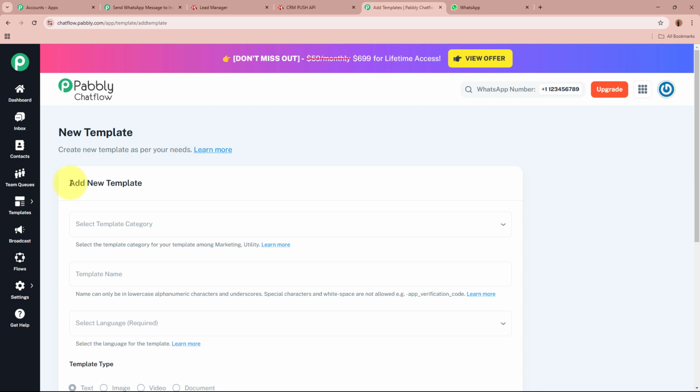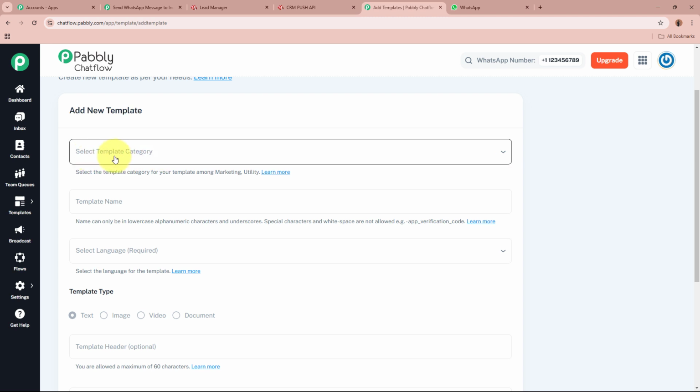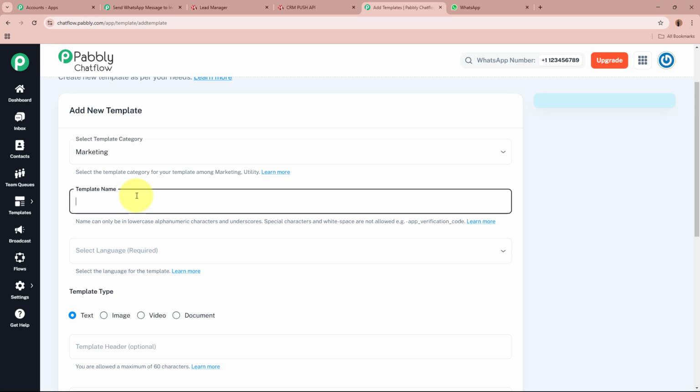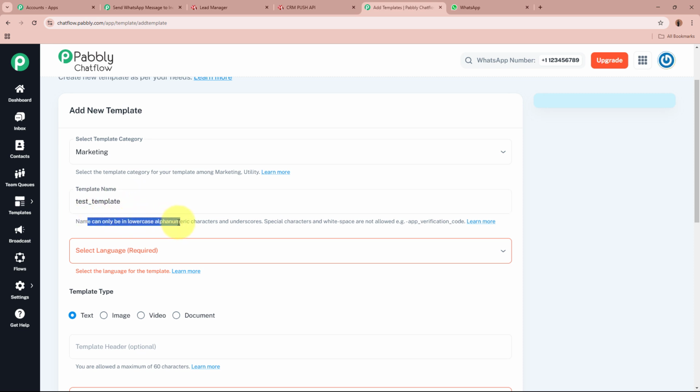Over here it says add new template. Firstly, it is asking for the template category. There are two options. I'm going to select marketing. It is asking for the template name. As this is a test template, I'm going to give the template name as test template. You have to write the name of the template in lowercase alphabets, and for the space you have to use an underscore. So I've written test underscore template.